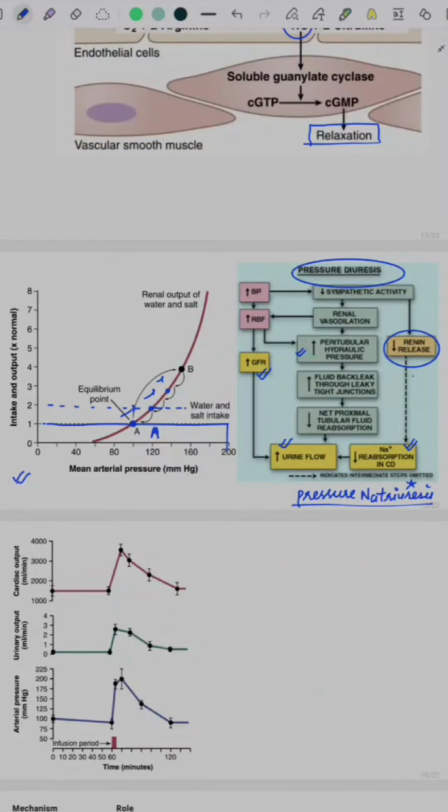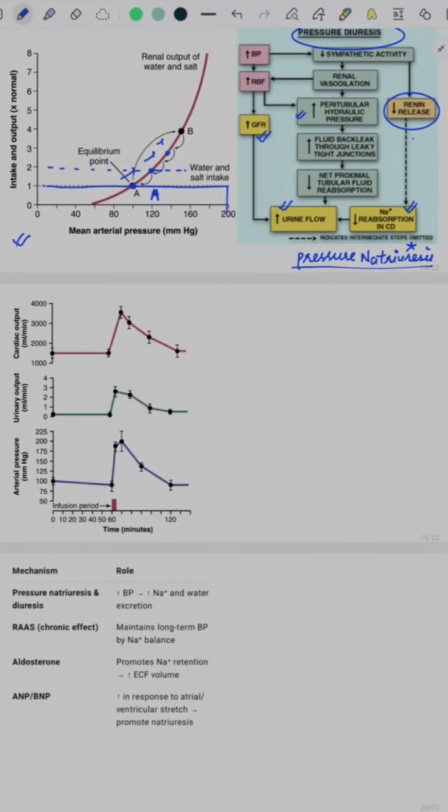So when the kidneys become faulty and are unable to excrete salt and water, as in case of acute kidney injury or acute renal failure, there is hypertension associated because of inability to excrete salt and water.